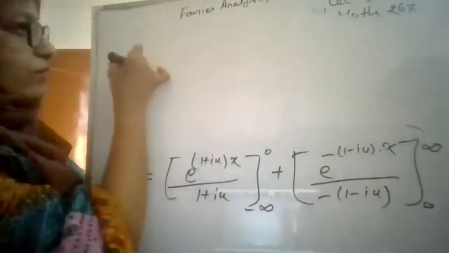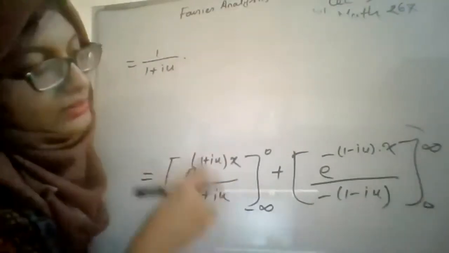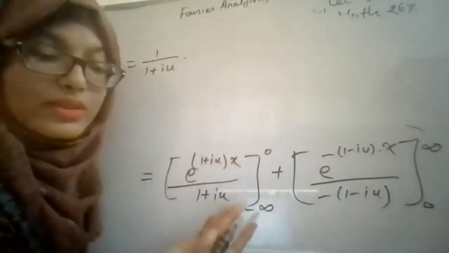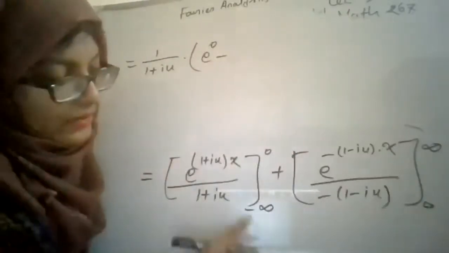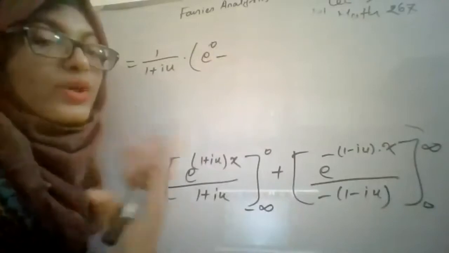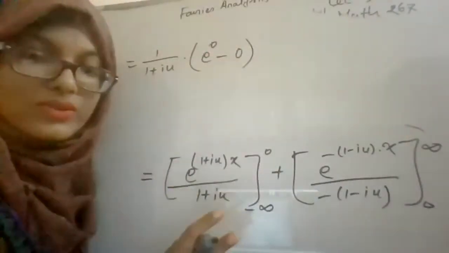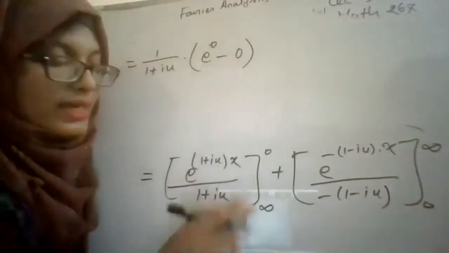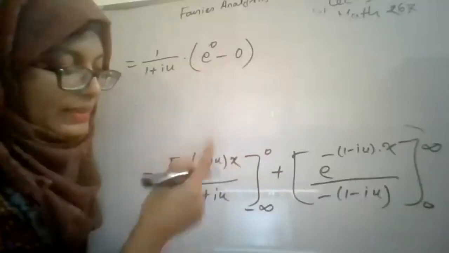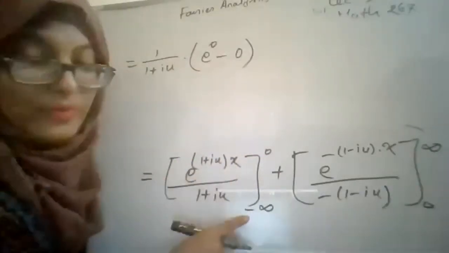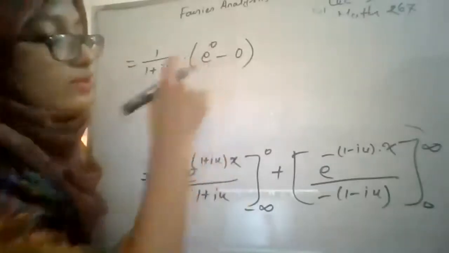From here, we found 1 by (1 plus iu) into e to the power 0, right? e to the power 0 is equal to 1. And for minus infinity, e to the power minus infinity is equal to 0. Have you understood? If you use x equal to 0 for the upper limit, it will be e to the power 0, and for minus infinity it will be e to the power minus infinity, which is equal to 0.